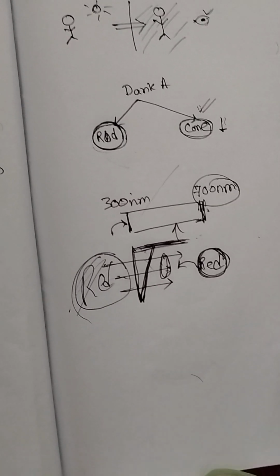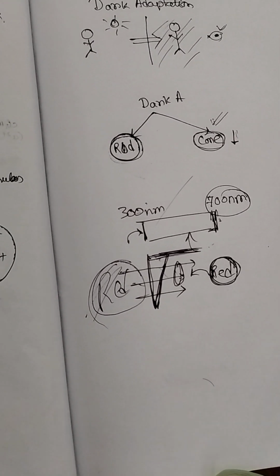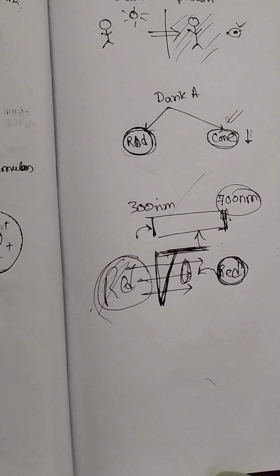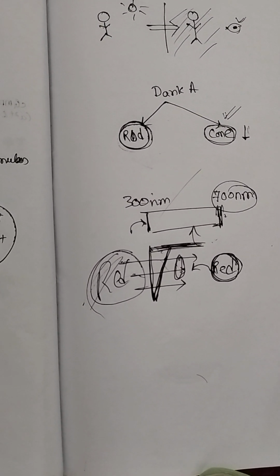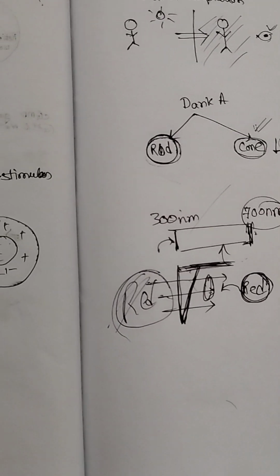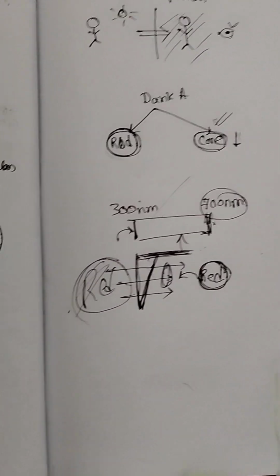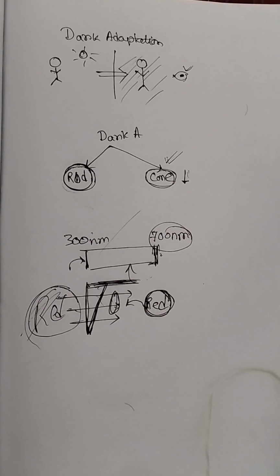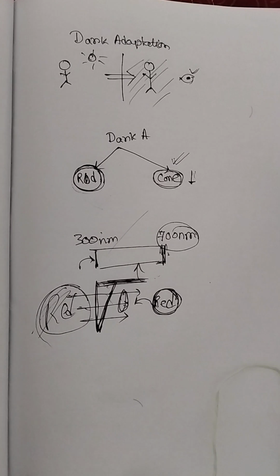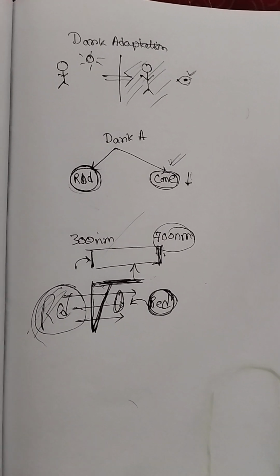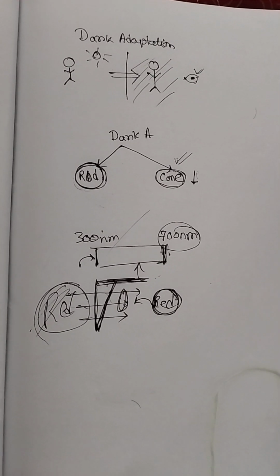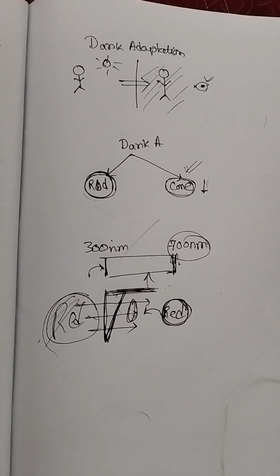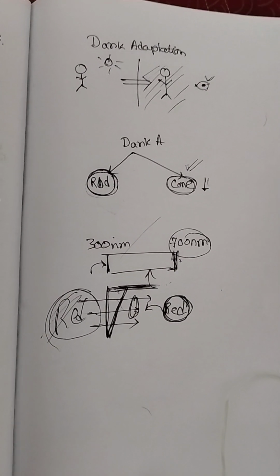If red light doesn't stimulate rod cells, then if somebody wears this red glass and remains in the lighted area, their rhodopsin store is not decreased. They will have enough amount of rhodopsin store. So if he goes to a dark area, then his eyes will take much less time to adapt in that dark area. It will not take 20 minutes.